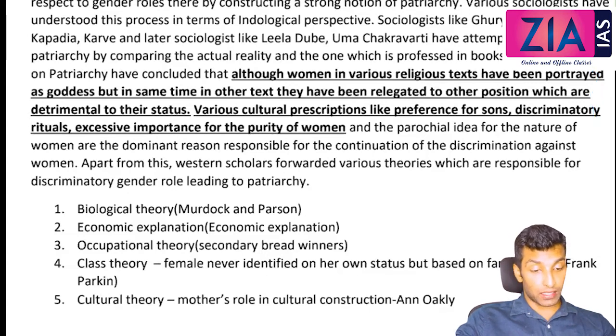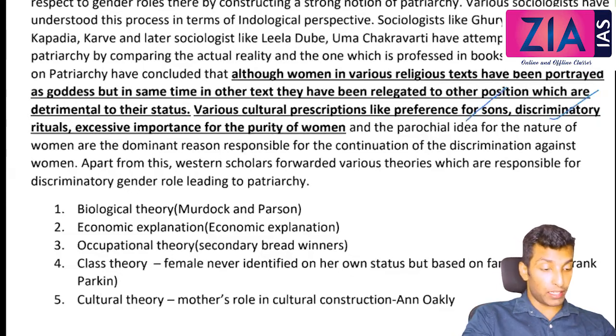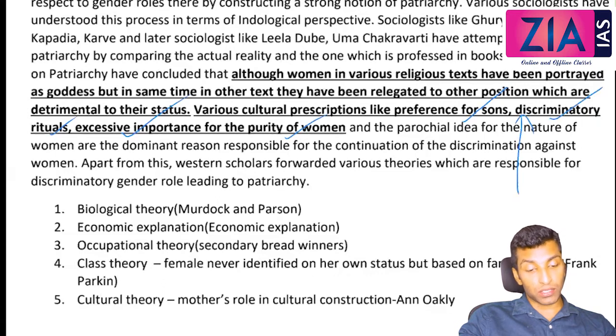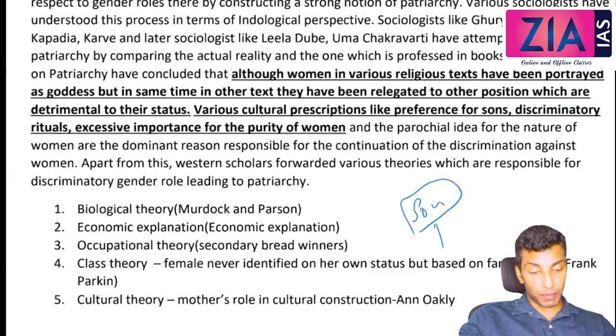Various cultural practices and prescriptions like preference for sons, discriminatory rituals, excessive importance of the purity of women. See, if you remember when we discussed family, I told you a person cannot renounce the world without procreating a son. Okay, so you might have heard these concepts like son meta preference. What is son meta preference?